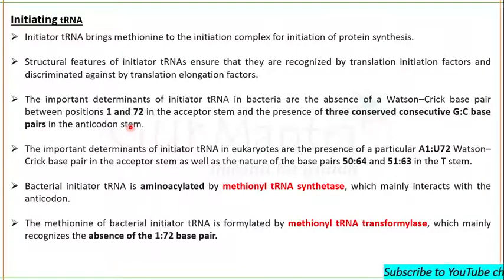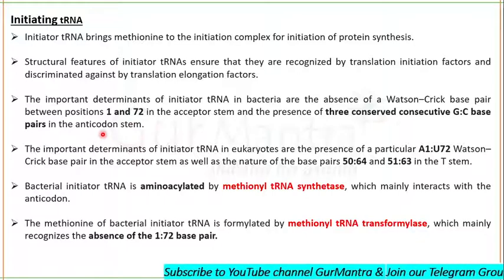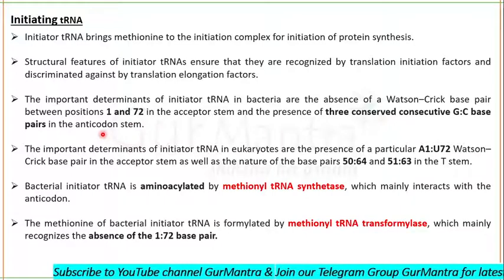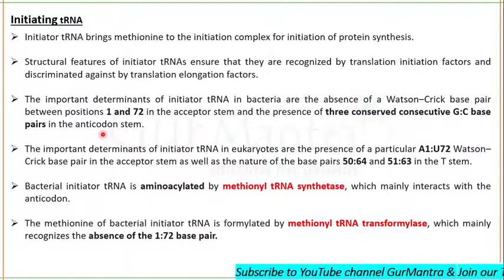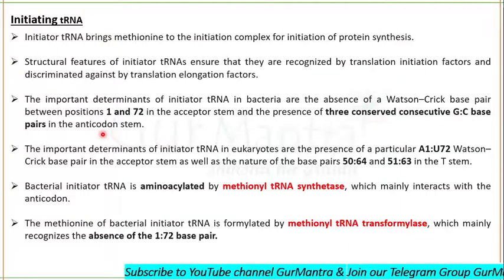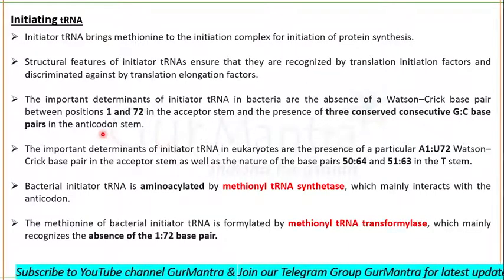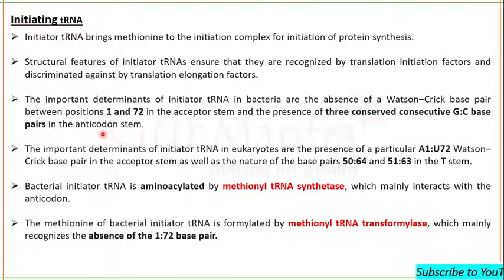You will see it in a diagram I will be showing you. So remember, in eubacteria there is no base pairing at positions 1 and 72 of the acceptor arm, and there are 3 conserved consecutive GC pairs, one after another, in the anticodon stem.